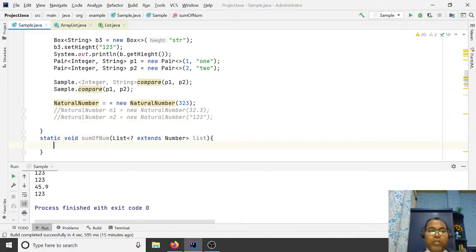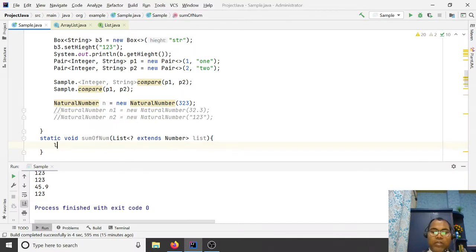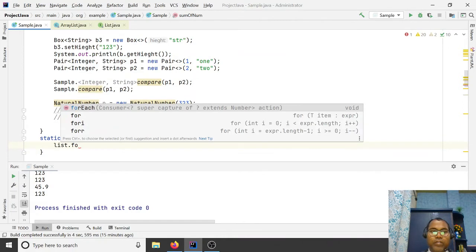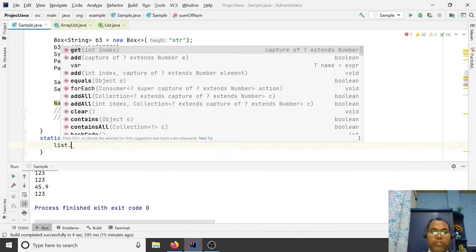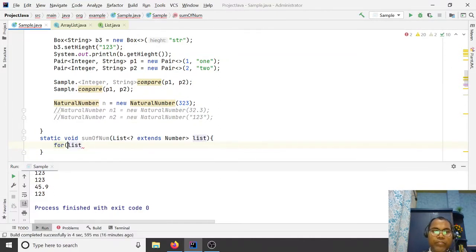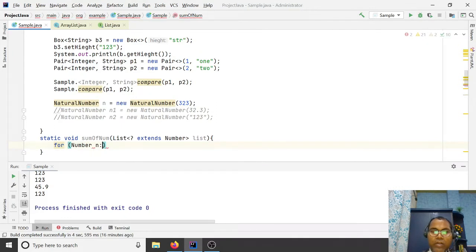So here you just write the sum. You have a list dot forEach, for each number in the list.